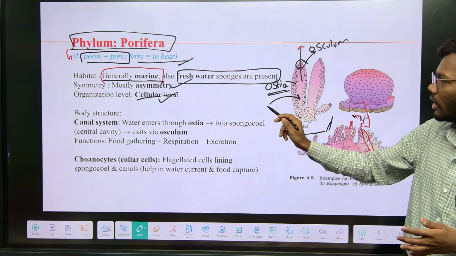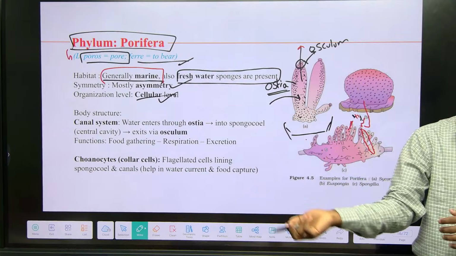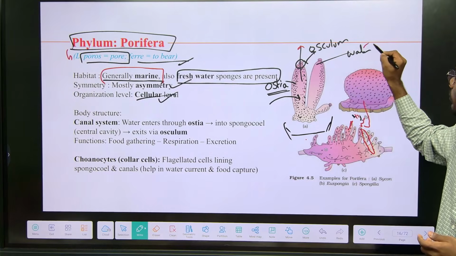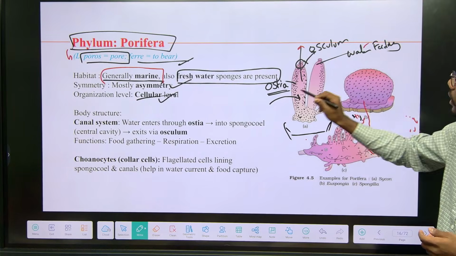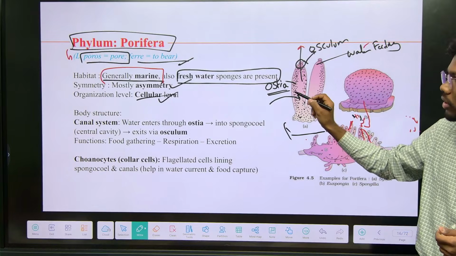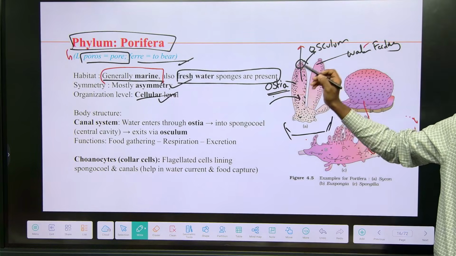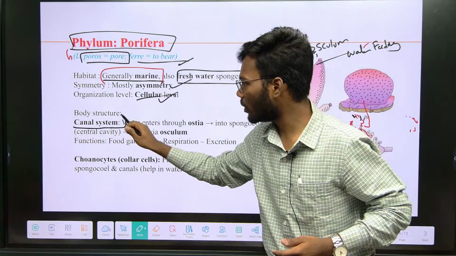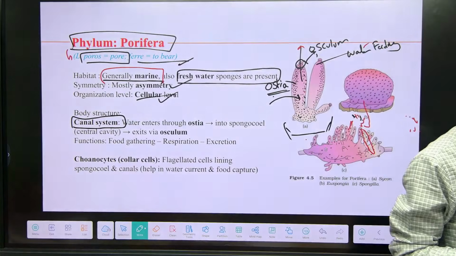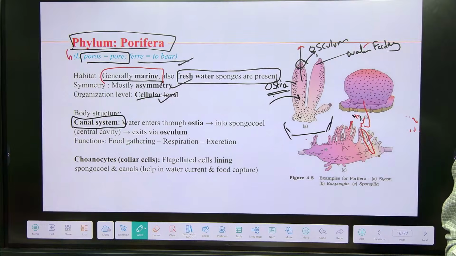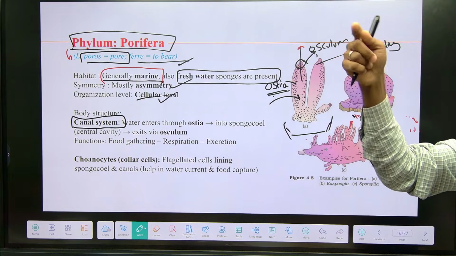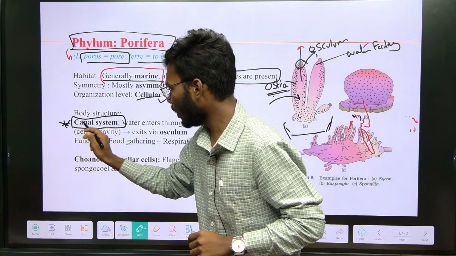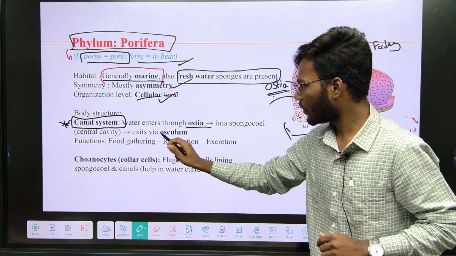As I said, ostia and osculum. What is the purpose of the ostia and osculum? This is for water feeding. Water enters the body of the sponge through the ostia, and water exits to the outside through the osculum. This system is called the canal system. Remember, this is one of the top important points, the canal system. Another type of system comes under Echinodermata. In sponges you will have the canal system. In the canal system, what are there? Ostia and osculum.